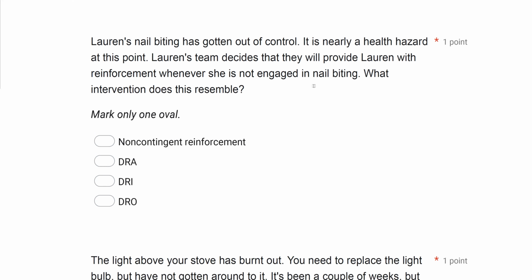Lauren's nail biting has gotten out of control. It is nearly a health hazard at this point. Lauren's team decides that they will provide Lauren with reinforcement whenever she is not engaged in nail biting. What intervention does this resemble? All right, who are we looking at?